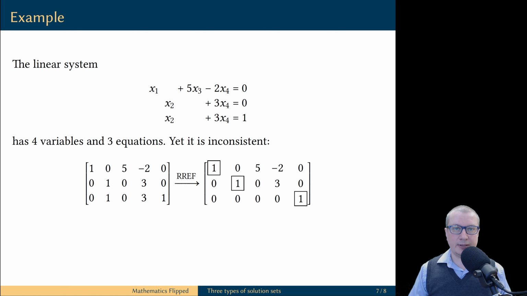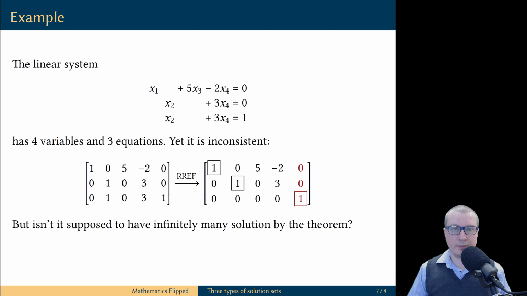Let's look at an example. We have a linear system with 3 equations and 4 variables, so there are more variables than equations in this linear system. Yet this linear system is inconsistent, as you can see from the reduced row echelon form of the augmented matrix. The last column is the pivot column. But wait a minute. Didn't we just prove that if a linear system has more variables than equations, then it has infinitely many solutions? How come there are no solutions in this case?